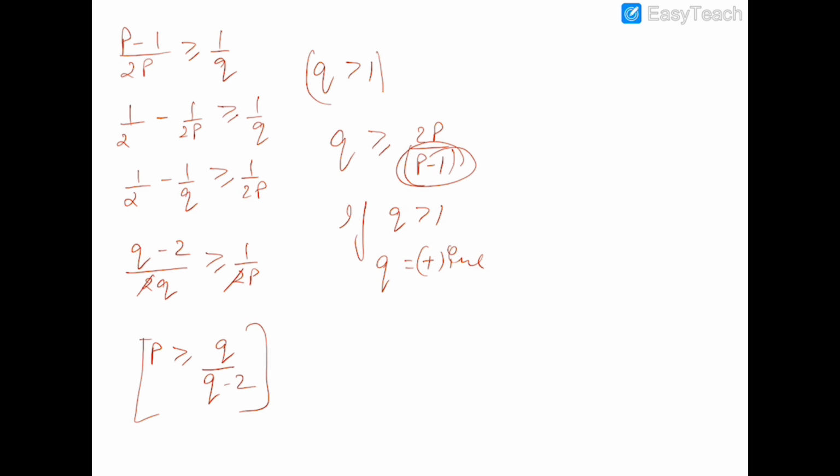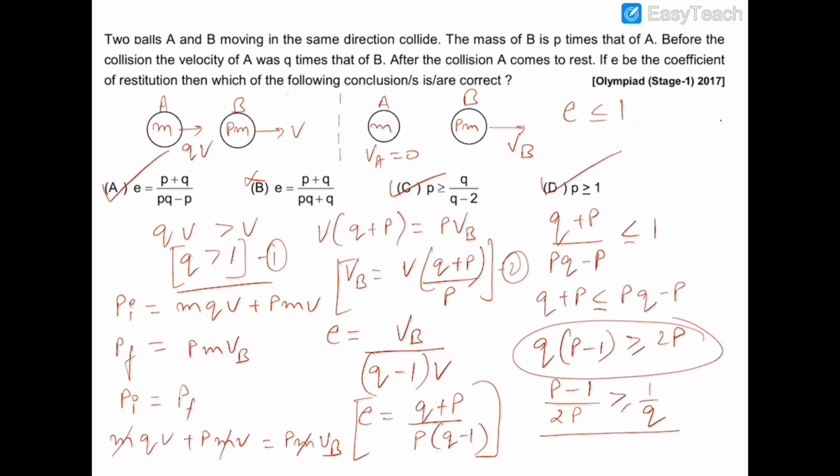So if in this case P is less than 1, then Q would be negative, and this is not the case. So P should also be greater than, or in fact it should be greater than or equal to 1. Okay, so this is the case. So the D option is also the correct one. This question was the question of Olympiad Stage 1 2017.